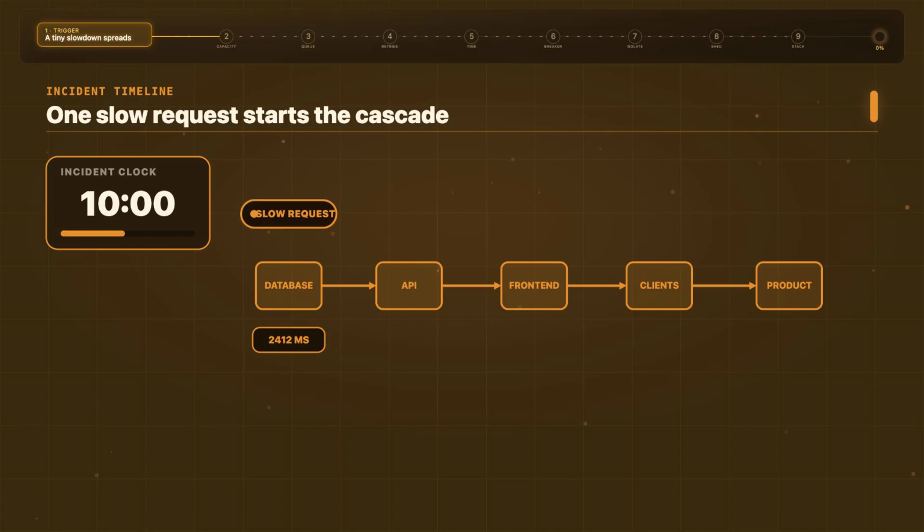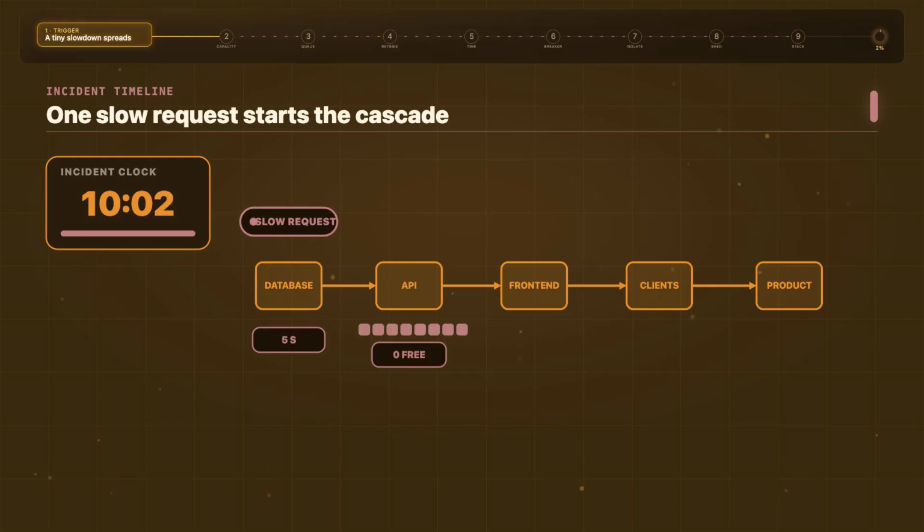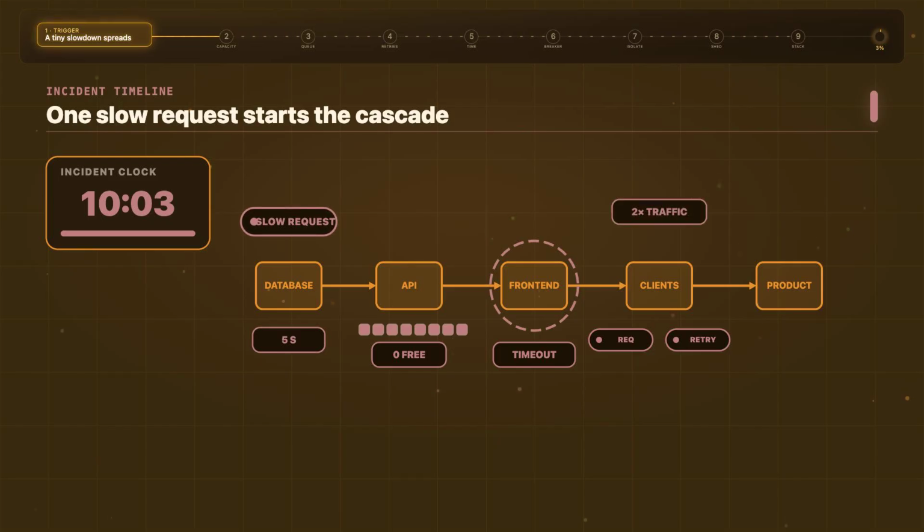At API 10.0.0, one database query gets slow. Not down, just slow. By 10.0.2, the API that calls it has no free workers. By 10.0.3, the front end is timing out. Clients retry. Traffic doubles exactly when the system has the least capacity. Then, services that never touch that database begin failing too. One slow dependency has taken down the whole product.